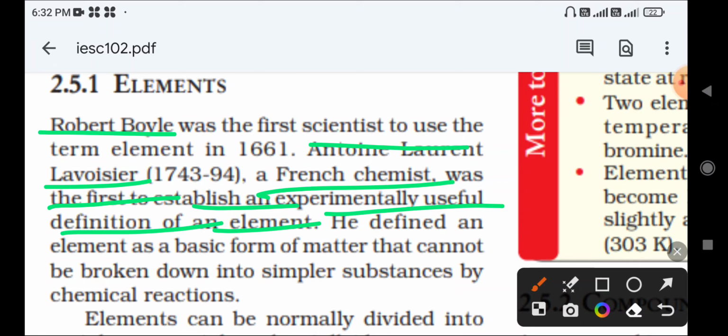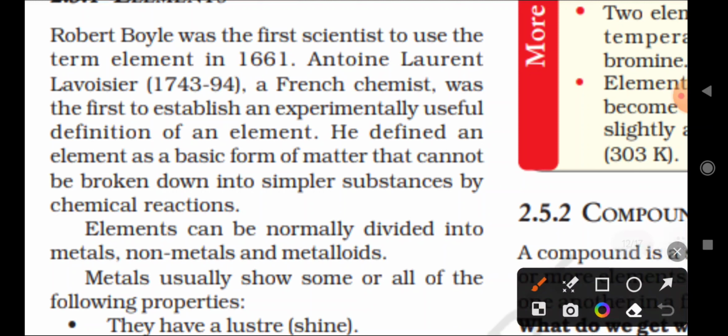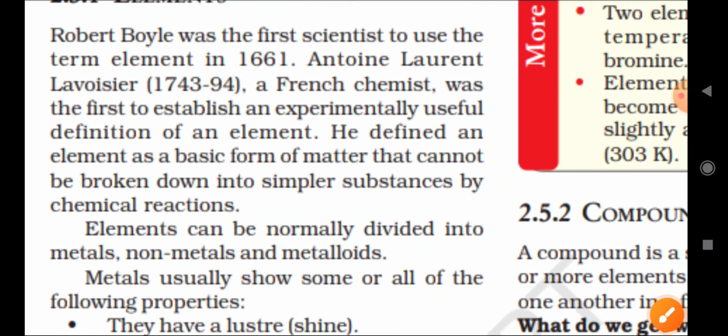An element is a basic form of matter that cannot be broken down into simpler substances in a chemical reaction.